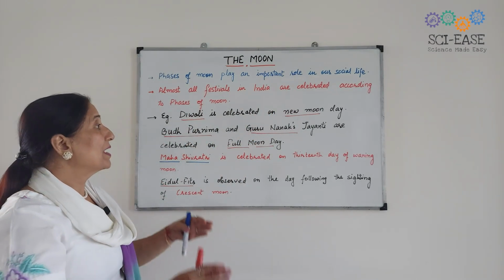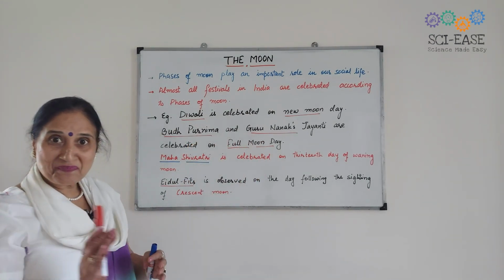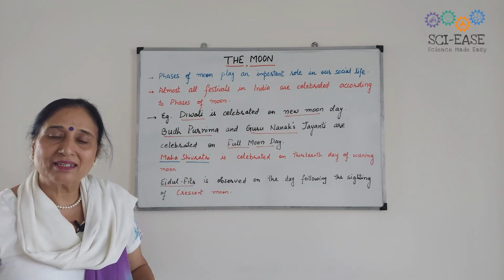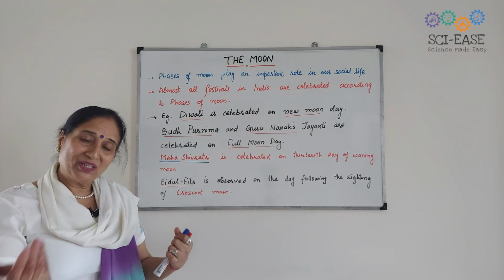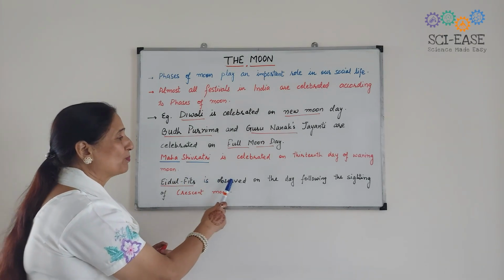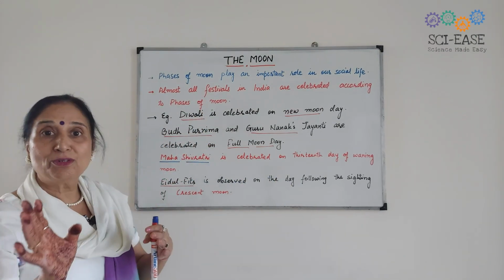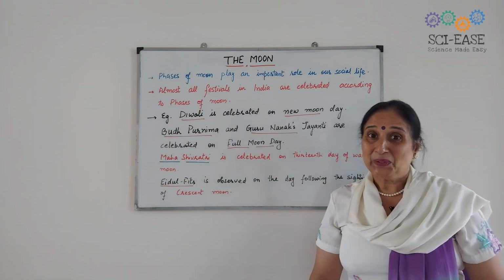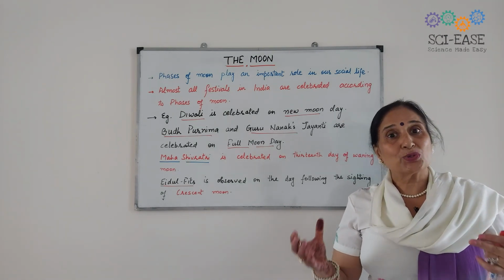Buddha Purnima and Guru Nanak Jayanti are celebrated on full moon day. Okay, then comes Mahashivratri, that is celebrated on the 13th day of waning moon. And when is Eid ul-Fitr celebrated? Eid ul-Fitr is observed on the day following the sight of the crescent moon. ईद का चांद. Okay, so you know how much importance has been given to the moon in our social life too.